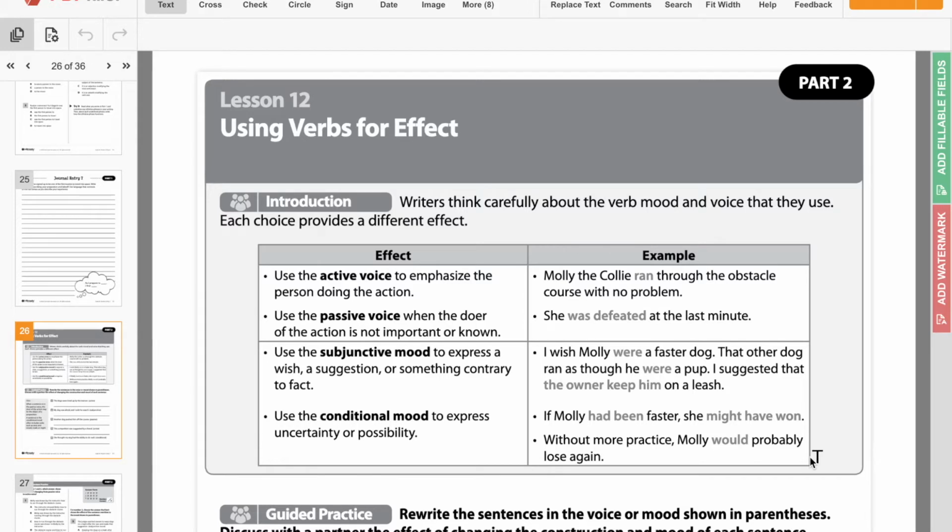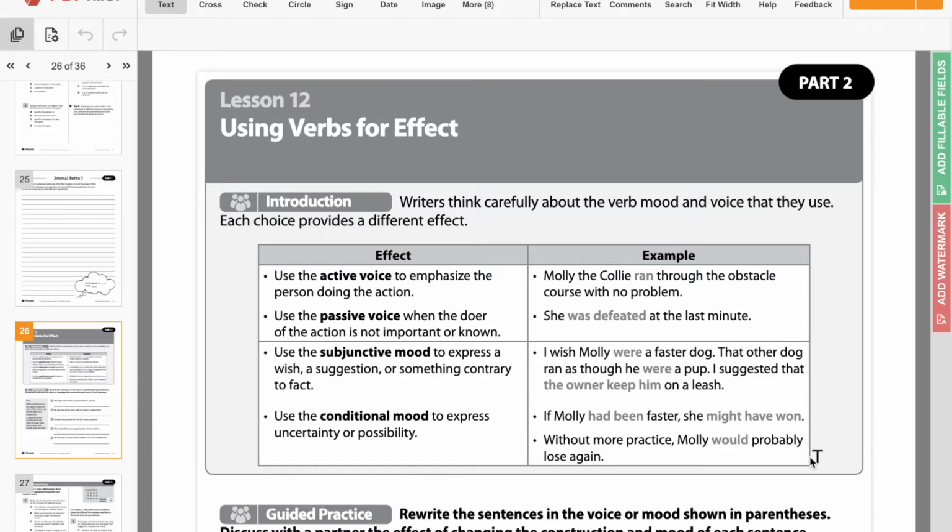Passive voice is when the doer of the action is not important or known. So she was defeated at the last minute. We don't know who she is. So she was defeated. When we put that "was" word in there, it seems more passive than as if she was actually doing it, right? So someone else defeated her. She was served with the action of being defeated. She did not defeat anyone, if that makes sense.